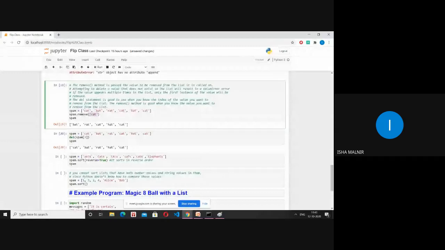But if I want to use the indexing, like at a particular index, if I want to remove that value, so we use del.